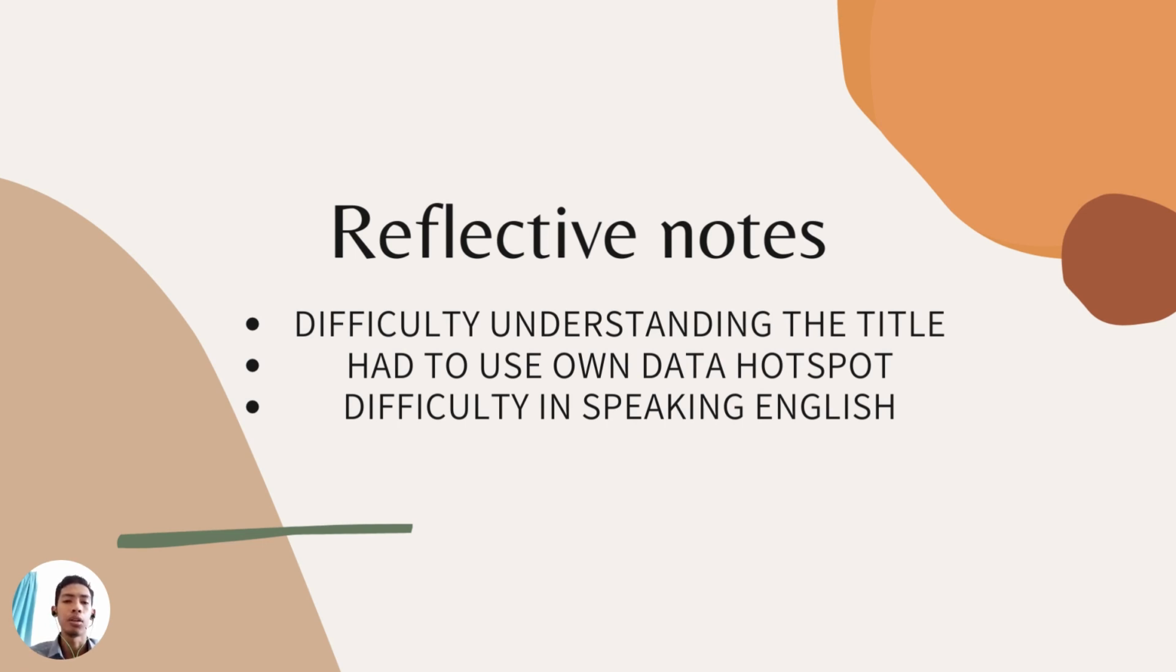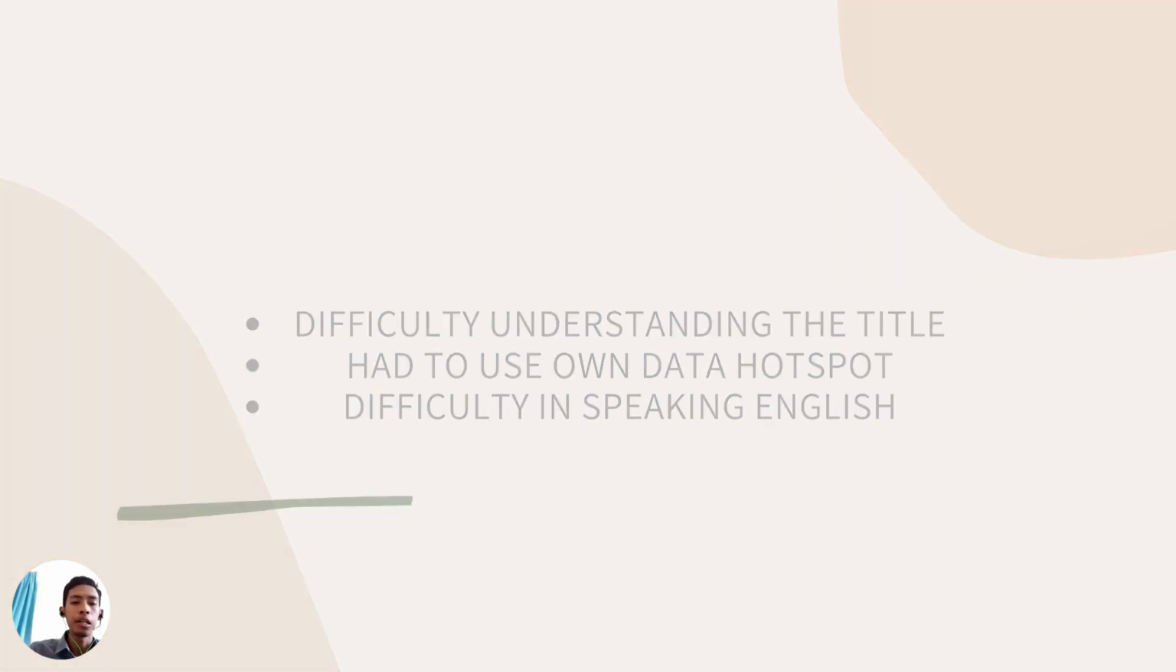Now this is my reflective note. The first one is the difficulty to understand the cycle. I actually don't understand how to describe this cycle. All I know is that most of the time I use Google search and sometimes I try to search on WhatsApp. Number two, I used my own data hotspot with a Wi-Fi router in the hostel with limited internet signal, which made it difficult to do the assignment. And finally, I had difficulty speaking English. My English was too hard to communicate, and some people find it hard to understand when I speak, but I still try.